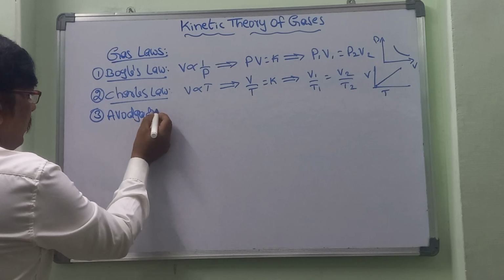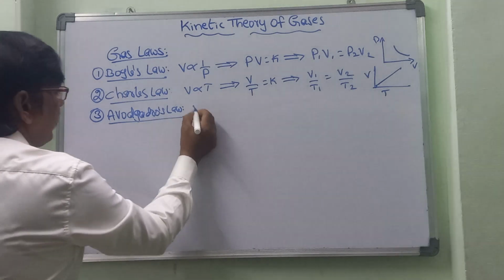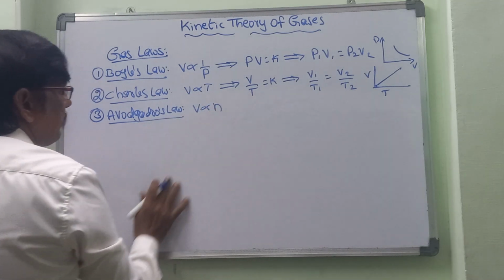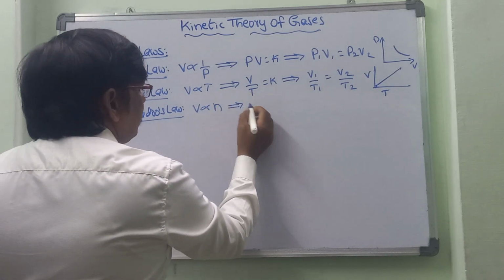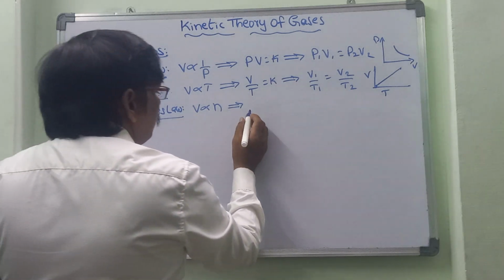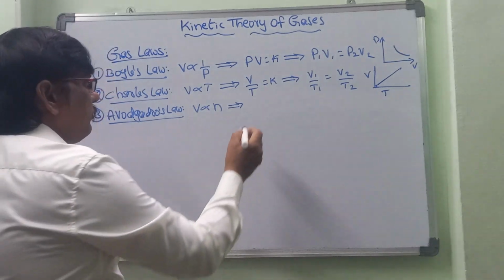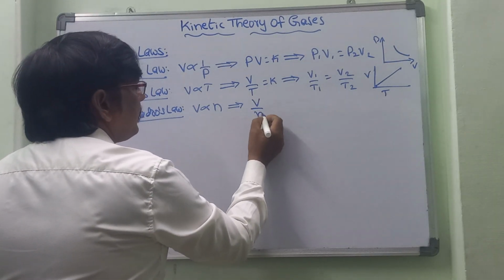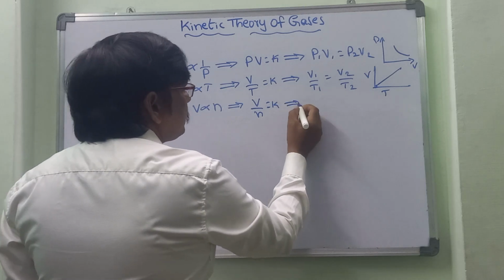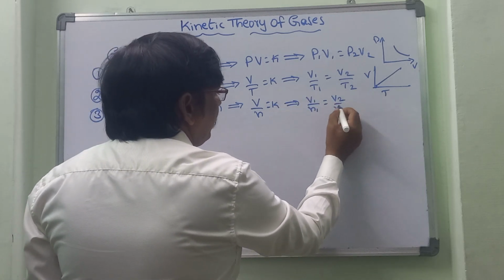According to Avogadro's law, the volume of the gas is directly proportional to the number of molecules. Here V is the volume and N is the number of molecules. So the more molecules there are, the more volume there will be. We can consider this as V by N is equal to constant. Also we can take V1 by N1 is equal to V2 by N2.